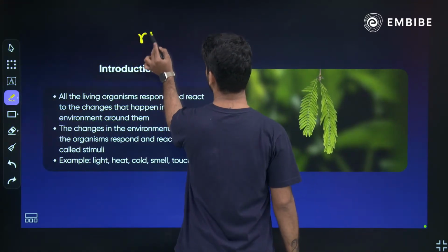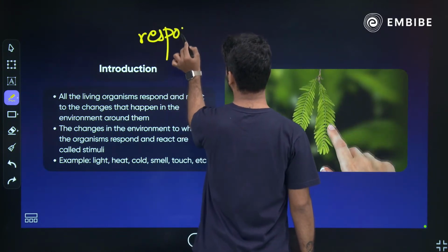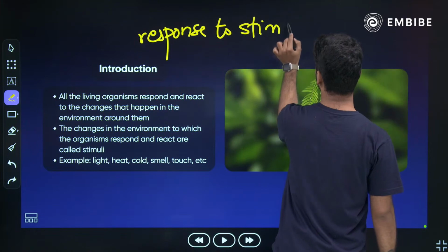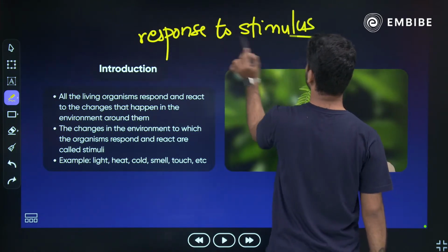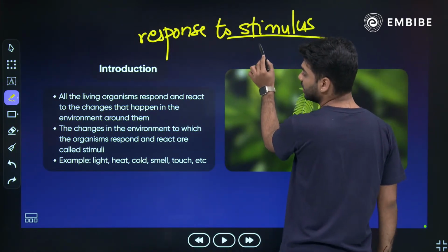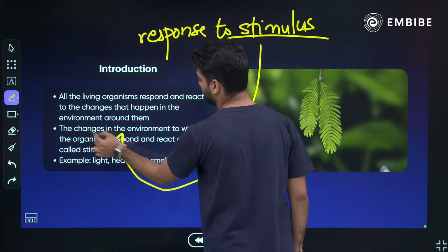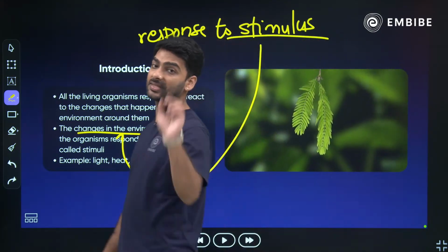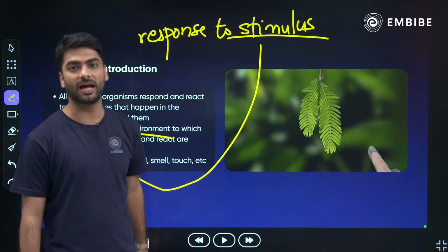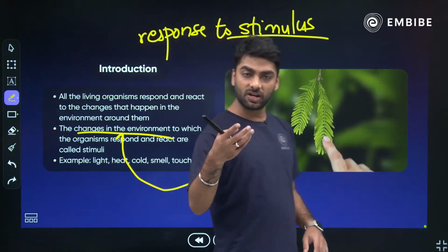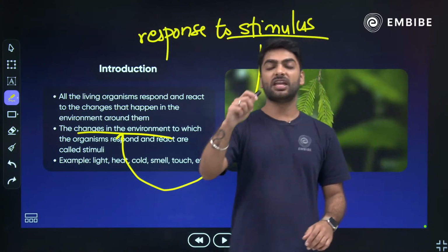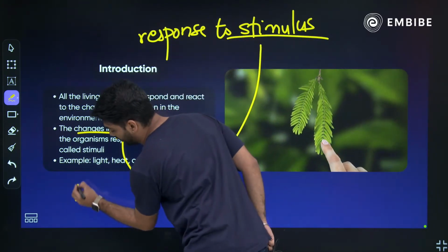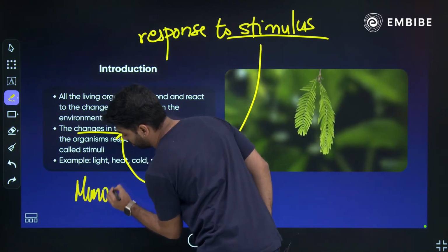What do you mean by stimulus? Stimulus means a sudden change in the environment. A sudden change in the environment is called a stimulus. Yes, Mimosa pudica, absolutely right Arathi. Very good evening Nidhi. Whenever you are writing a scientific name, you will write the first word capital.